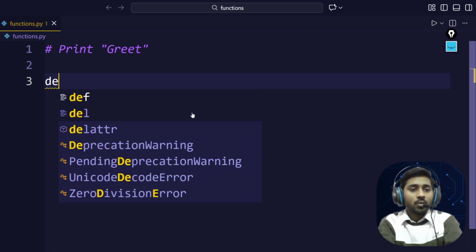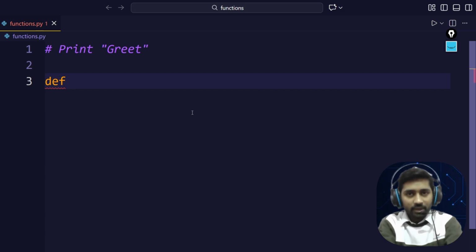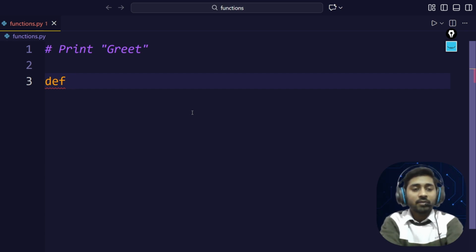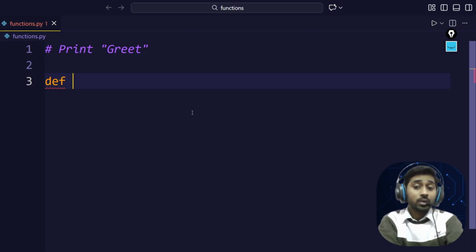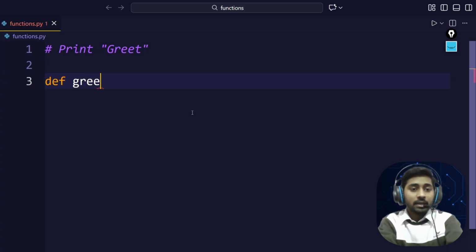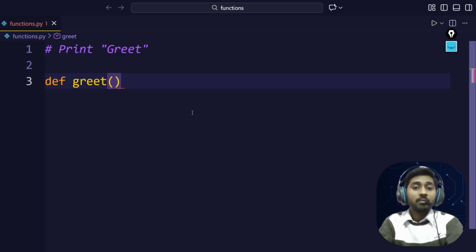So let's say how we can define it. Remember, we always write def. The def keyword is the keyword with which we define, so Python knows, okay, the programmer is going to define a function. So we put def, then the name of the function. So let's say greet. Remember the name should be in snake case and it should be meaningful. Why should it be meaningful?